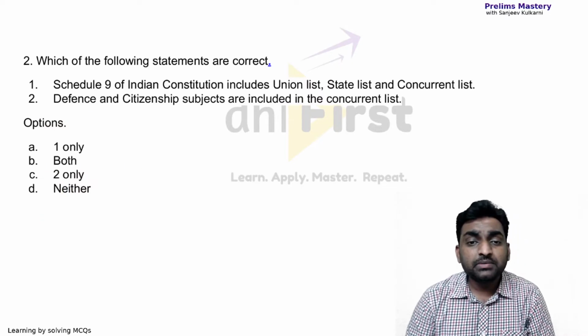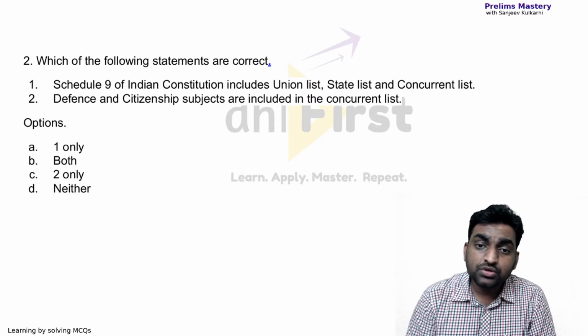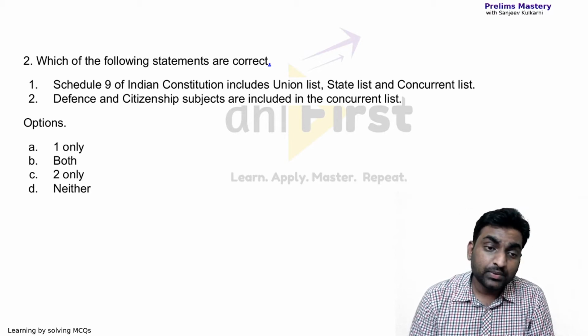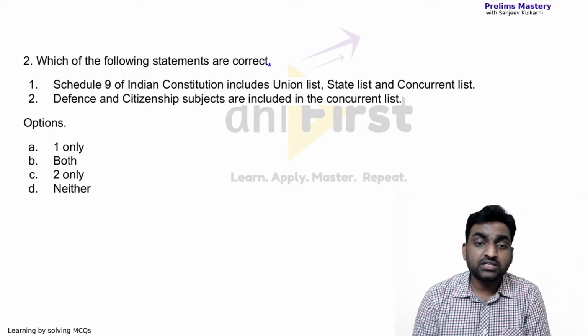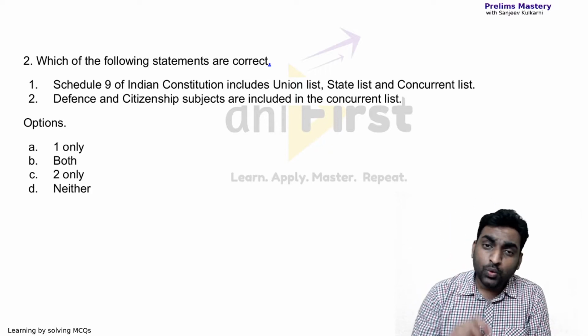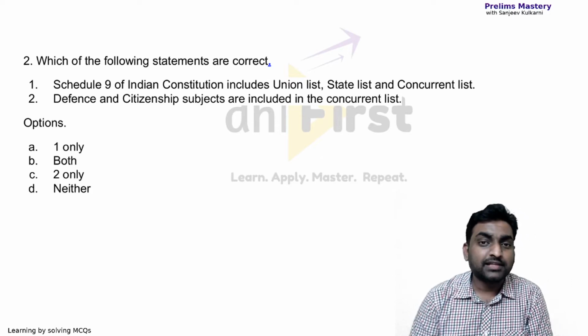Which of the following statements are correct? The first one, Schedule 9 of the Indian Constitution includes the union list, state list and concurrent list. The second one says defense and citizenship subjects are included in the concurrent list. So what do you think? Which of these statements are correct here? Pause the video and let's get back.